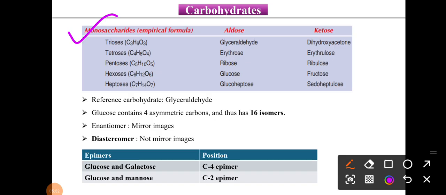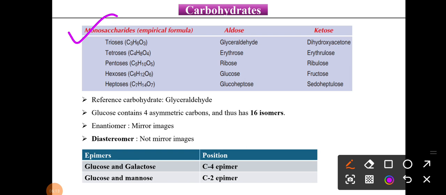So glyceraldehyde, erythrose, ribose, glucose, these are the aldose category. And similarly dihydroxyacetone, erythrulose, ribulose, fructose, these are the ketose sugars, right? So the reference carbohydrate is glyceraldehyde. Then glucose contains 4 asymmetric carbons and thus it has 16 isomers.